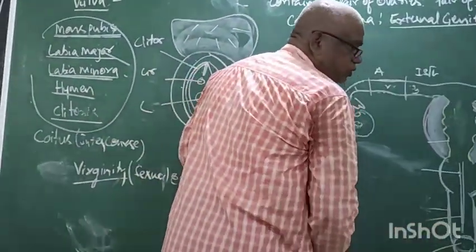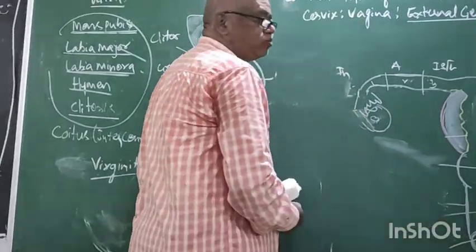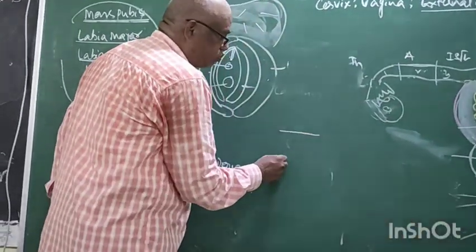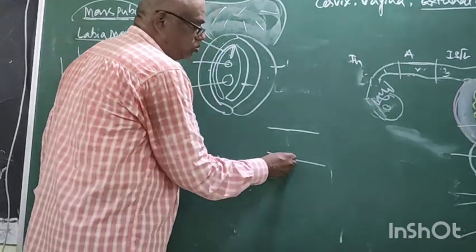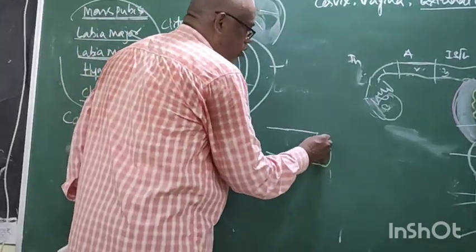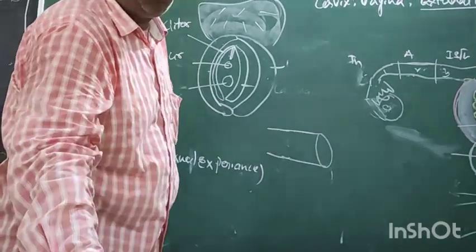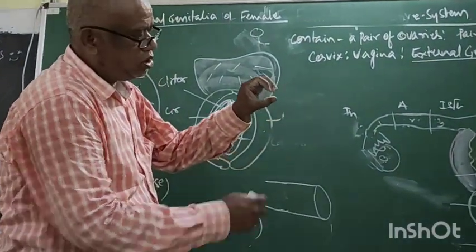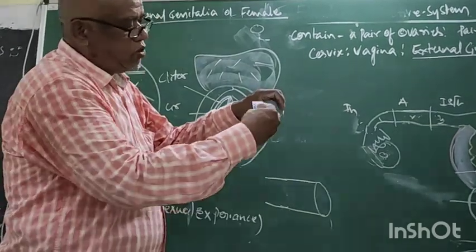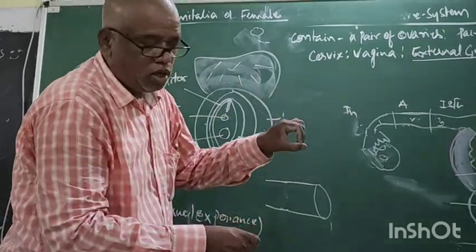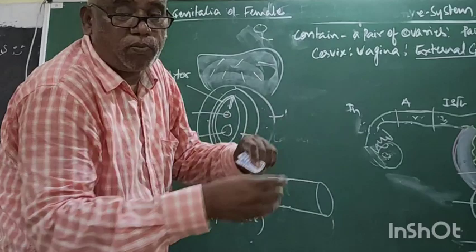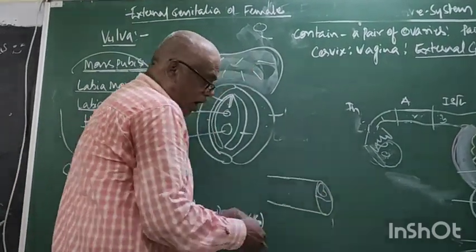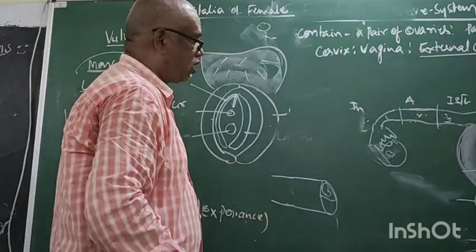Now, see what is this: the vagina. This vagina is a tube. Now this is the opening. This opening is partially covered by a membrane. Now this is the membrane. Partially covered by membrane. Okay.